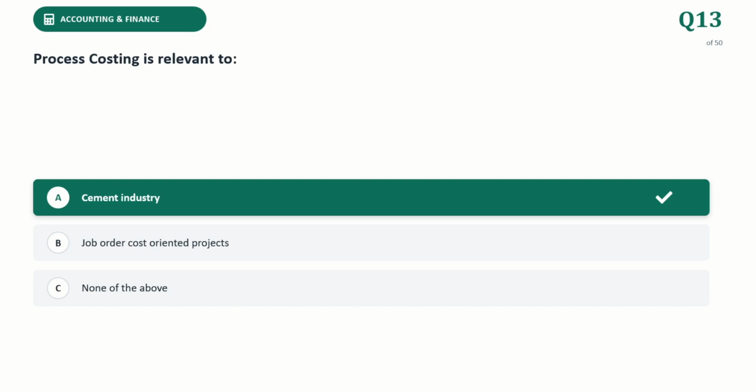Next question is process costing is relevant to? The correct answer is cement industry. This is correct because the cement industry relies on continuous large-scale mass production where the final products are identical, homogeneous. In such a manufacturing environment, cost cannot be traced to a single individual unit. Instead, they are accumulated by department or process over a time and averaged across all units produced.